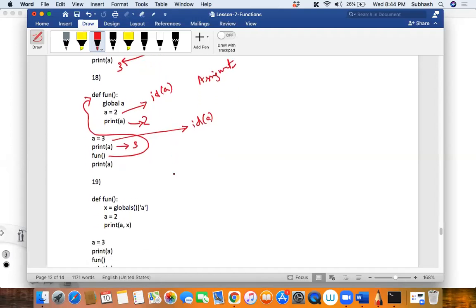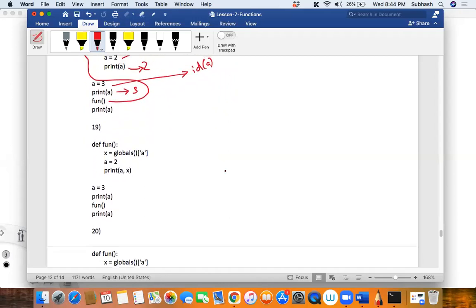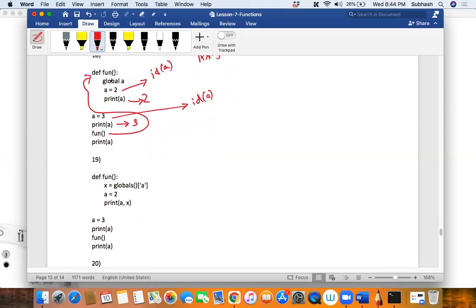Right. Cool. Now coming to this one. So here, then 2 will be printed after that. Okay. Cool. But try it out. I want you to try this out with the ID of a. But what you're saying is right.